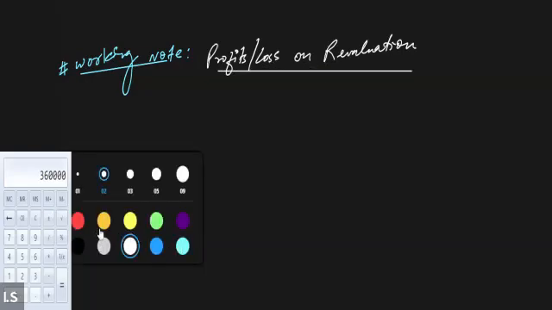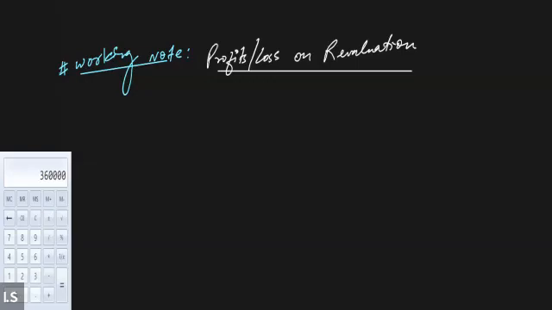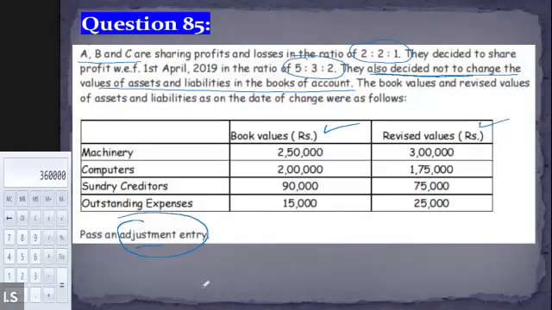First of all, let me show you. The value of the machinery, which was earlier at rupees 2,50,000, is now revised and comes at 3 lakh. So tell me whether there is a profit or a loss if the value of the machinery increases from 2,50,000 to 3 lakh. So it is a profitable situation. Profit. Yes. Anyone still doubtful? The value of the assets is increasing, so that obviously is a profit.